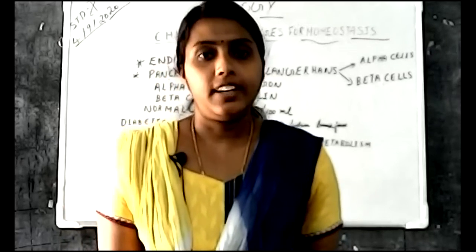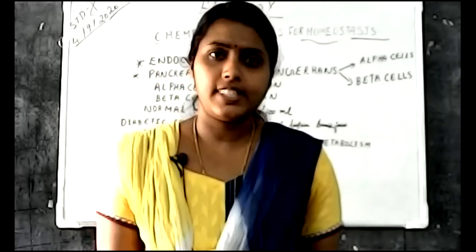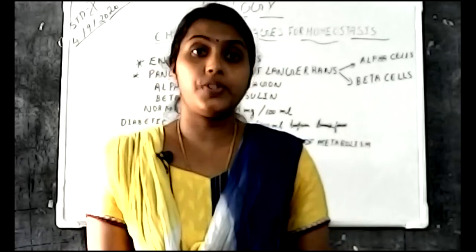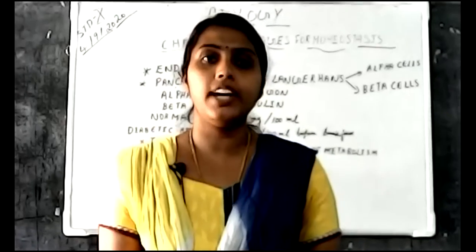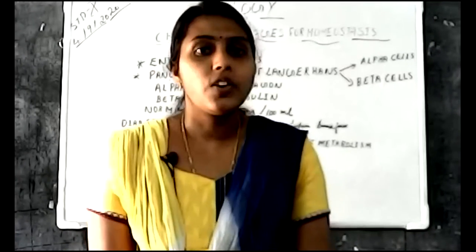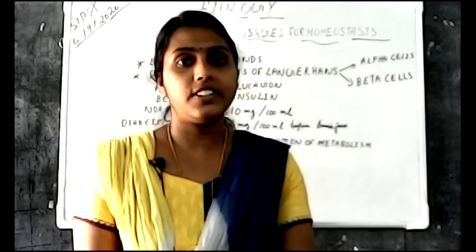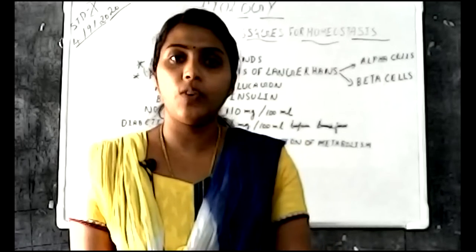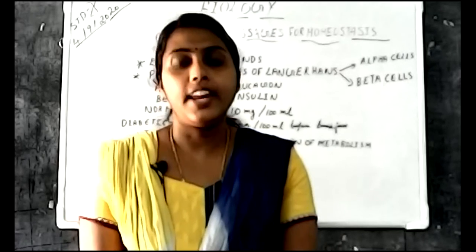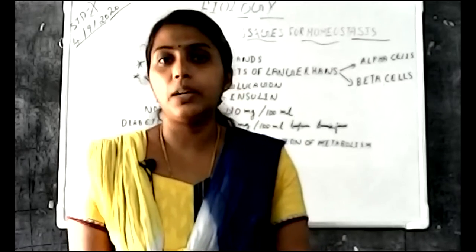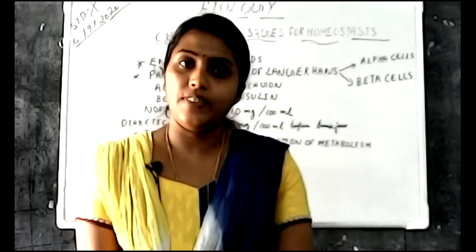Today we are going to take our third chapter, Chemical Messages for Homeostasis. In this chapter, we are going to study the different endocrine glands and the hormones produced by each gland. You know that we have studied the digestive system, circulatory system, and respiratory system. Likewise, one of the most important systems present in our body is the endocrine system. The endocrine system helps in controlling and coordinating various cellular activities.